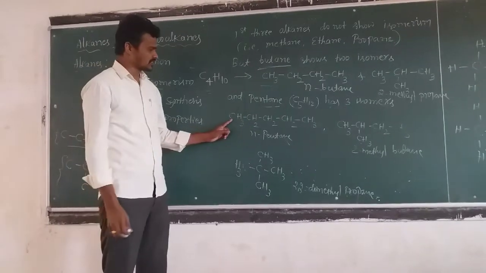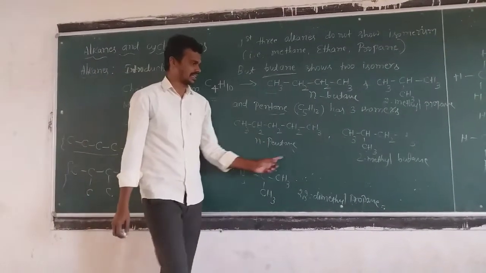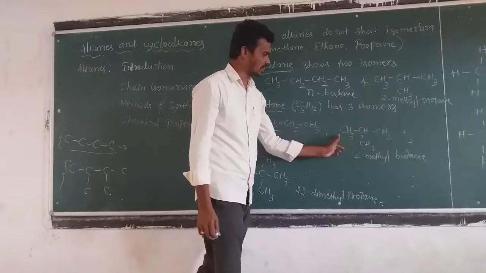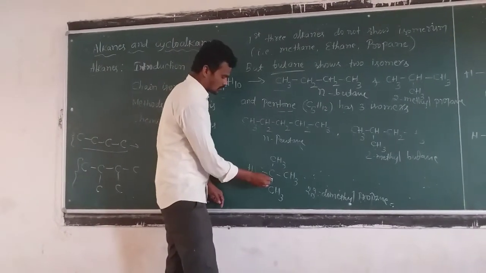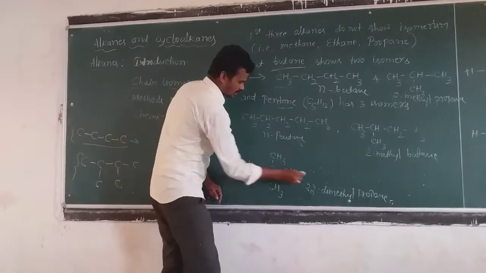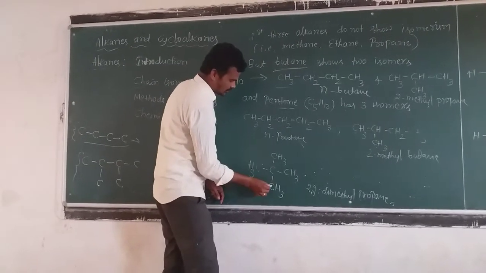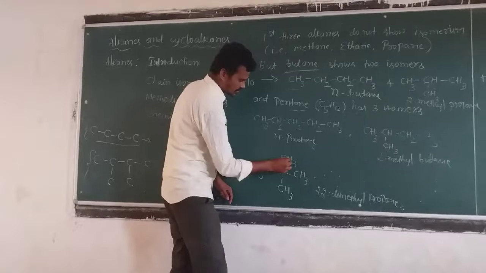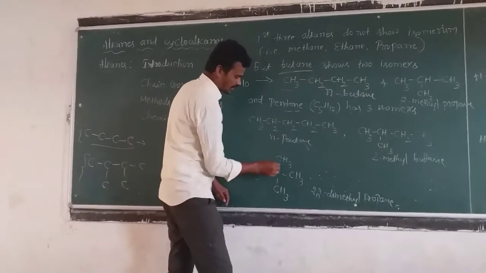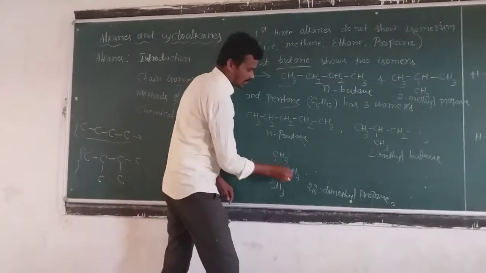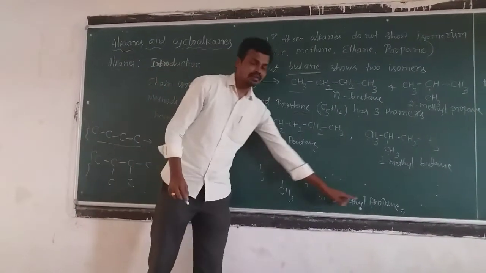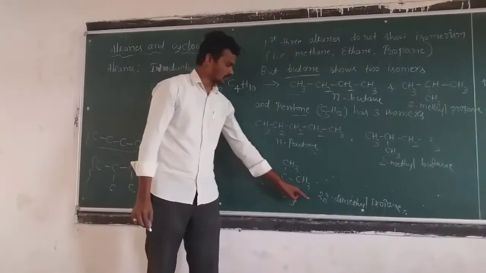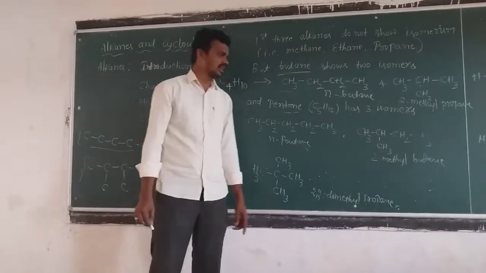See here, the first one is normal pentane, the second one is 2-methylbutane, and the third one has 2 methyl groups. How many methyl groups are there? There are 2 methyl groups. So these 2 methyl groups in IUPAC naming we call dimethyl. 2,2-dimethylpropane.